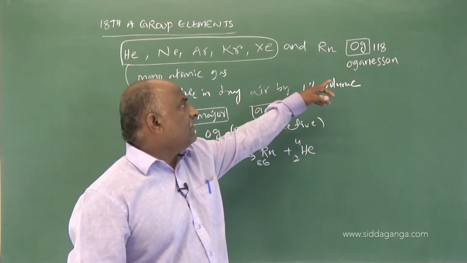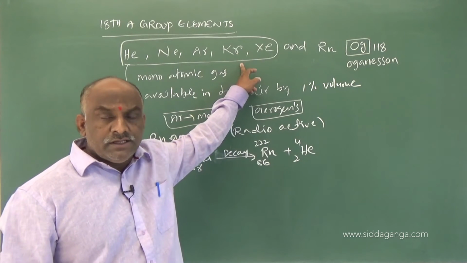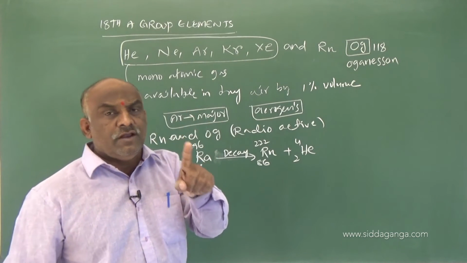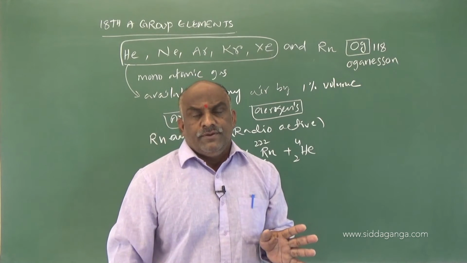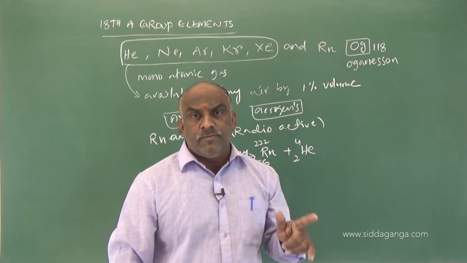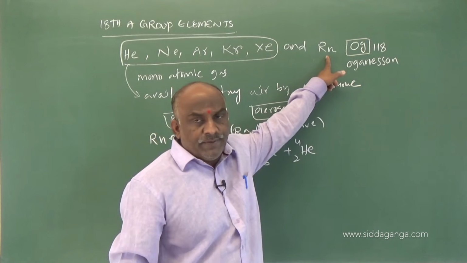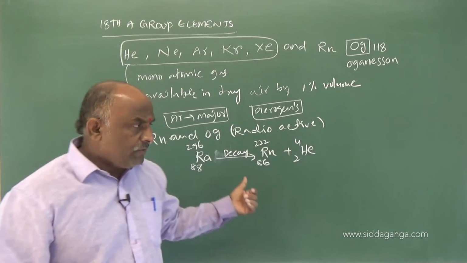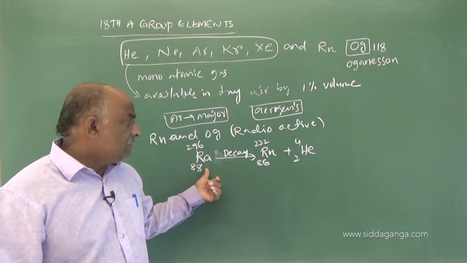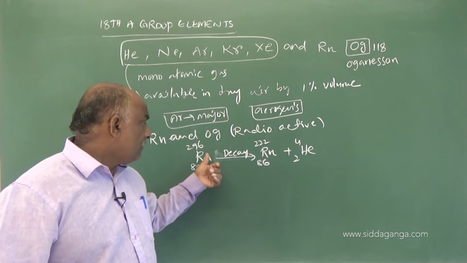Radon and oganesson are not available in air. This is also one of the important points. Which of the following noble gases is not present in atmospheric air? Radon is not present in atmospheric air. How was radon synthesized? It was synthesized by the natural decay of radium.